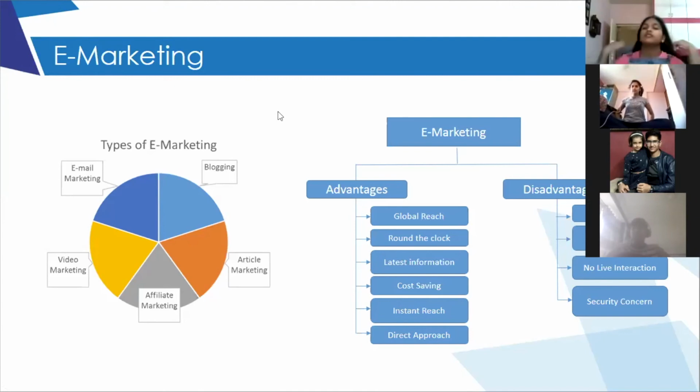We've also seen the types like what is affiliate marketing, what is email marketing. I've shown you a video also of the same. What is affiliate marketing? Can anyone tell me? Divyata has raised her hand. Tell me, Divyata.